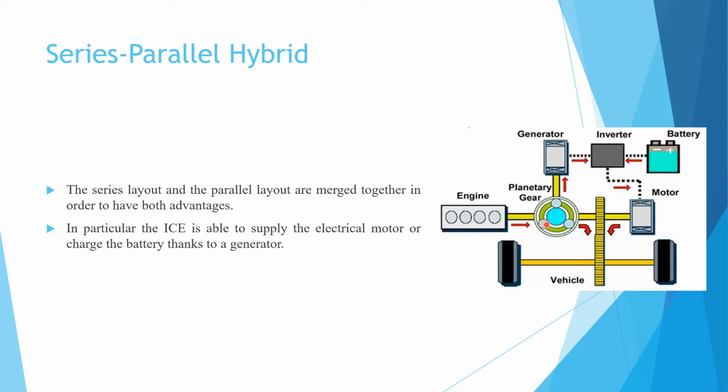It collects the power from the IC engine and divides it into two ways. One portion passes through the generator and another passes through the mechanical linkage. In this way the system works. So this is called the series-parallel hybrid vehicle.